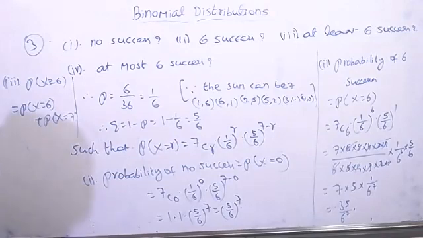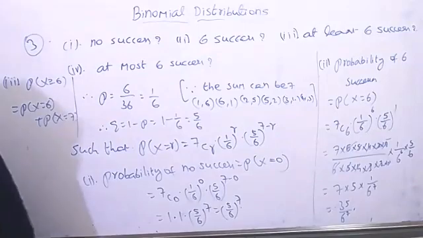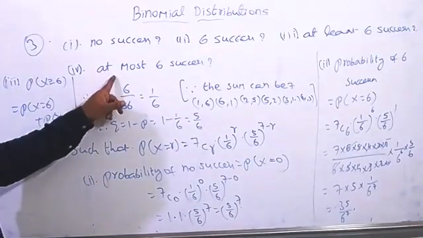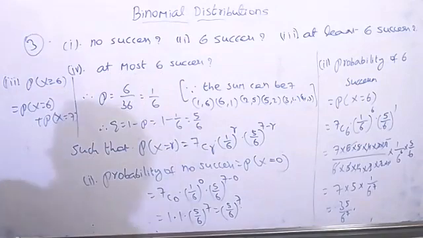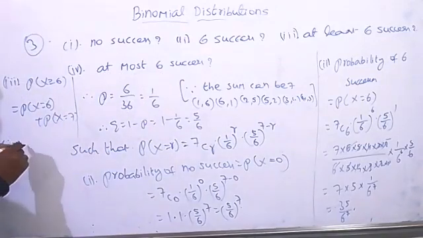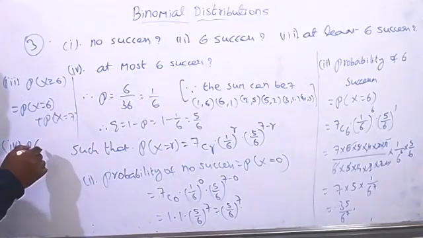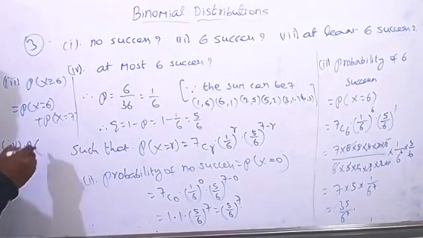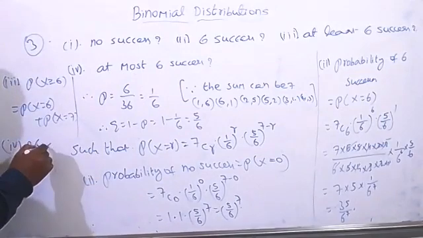Sir, is it 1 by 6 to the power 5, sir? Yes, correct. 1 by 6 whole power 5. And the fourth one, probability of at most 6 success. What is the condition here now? At most means probability of maximum 6, that means x is less than or equal to 6.